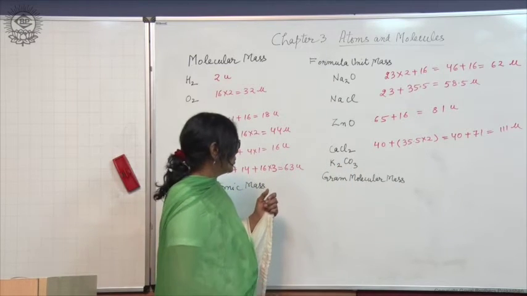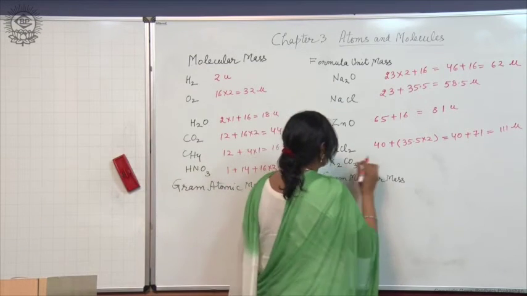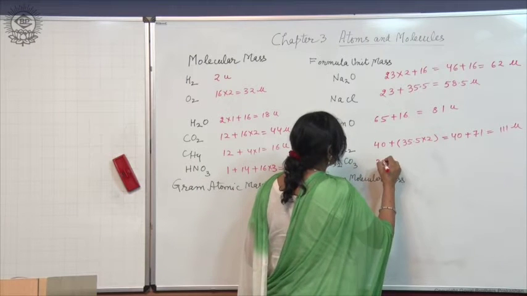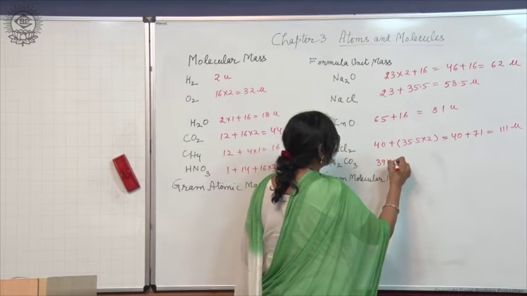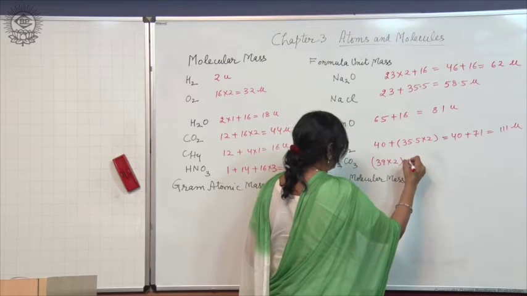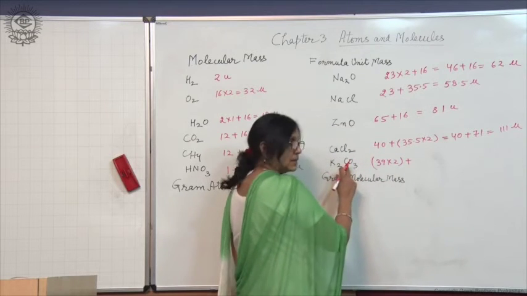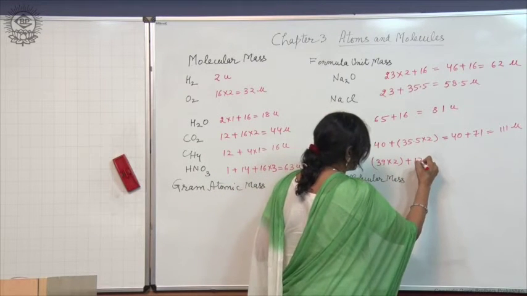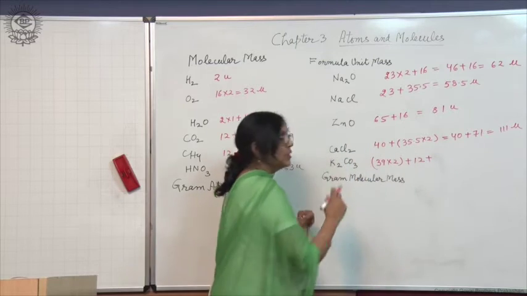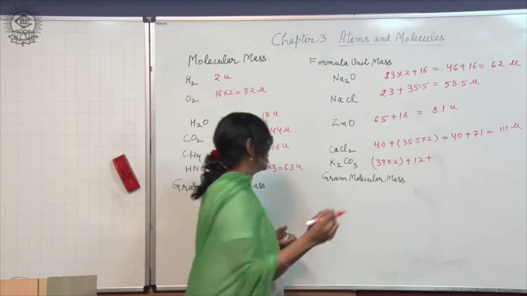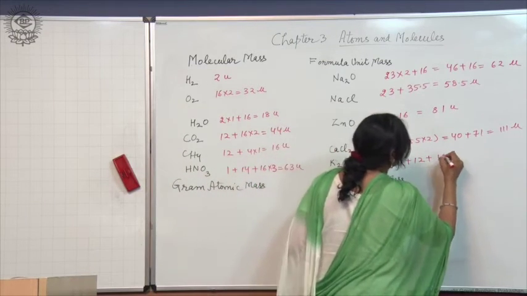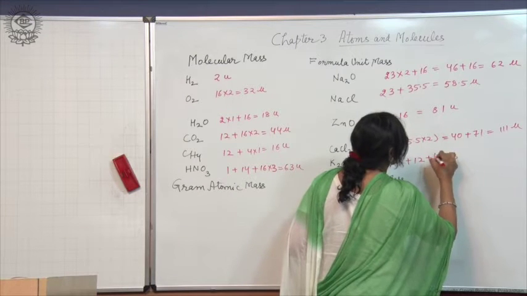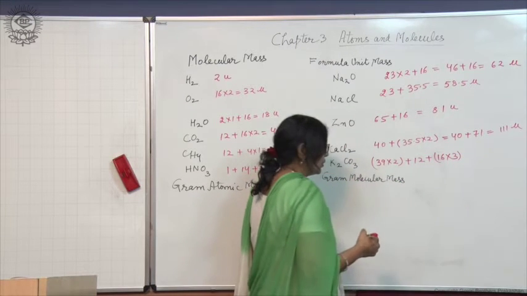For this formula unit, the atomic mass of potassium is 39 into 2, plus there is only one carbon atom, its atomic mass is 12, and there are 3 oxygen atoms. Mass of one oxygen atom is 16, so 16 into 3.